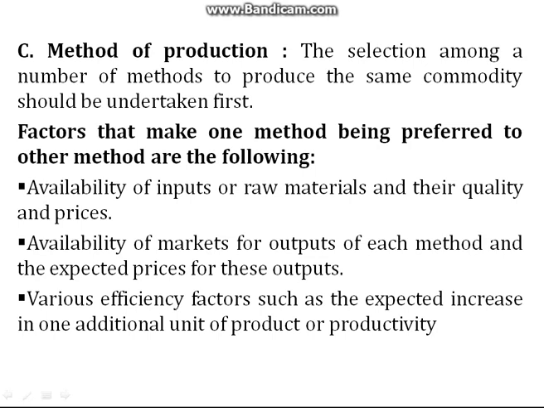Method of production. The selection among a number of methods to produce the same commodity should be undertaken first. Factors that make one method preferred to another method are the following. Availability of inputs or raw material and their quality and prices. Availability of markets for output of each method and the expected prices for these outputs. Various efficiency factors such as the expected increase in one additional unit of product, or productivity.